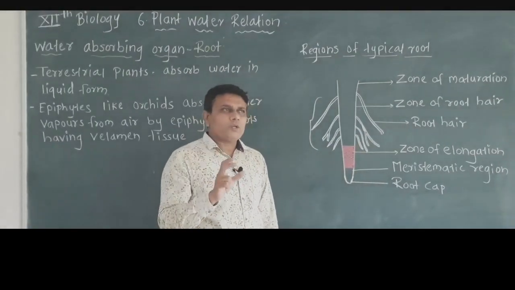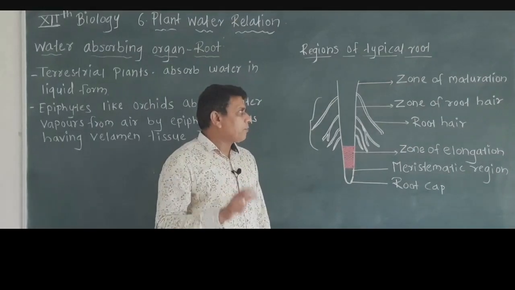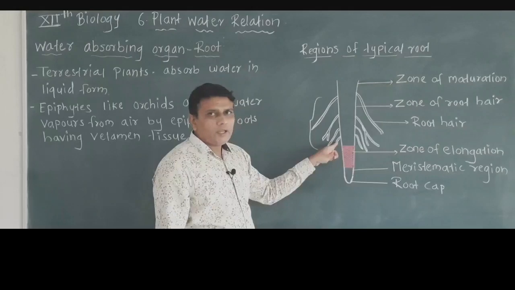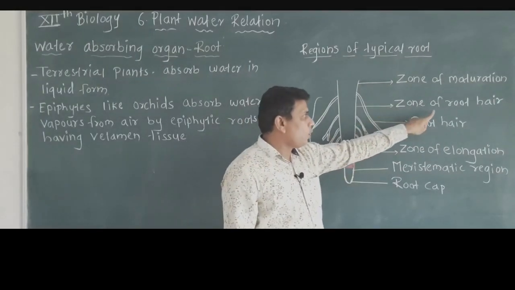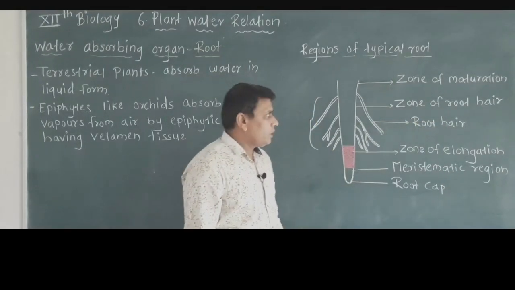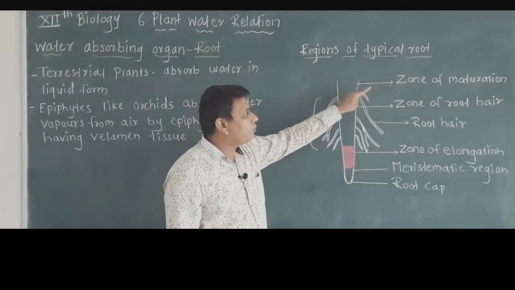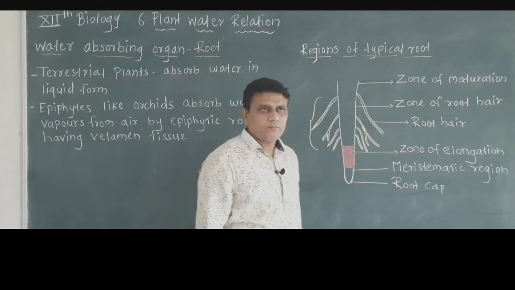So these root hairs are present in this zone or region, hence it is called the zone of root hair. Next to the zone of root hair is the zone or region of maturation.